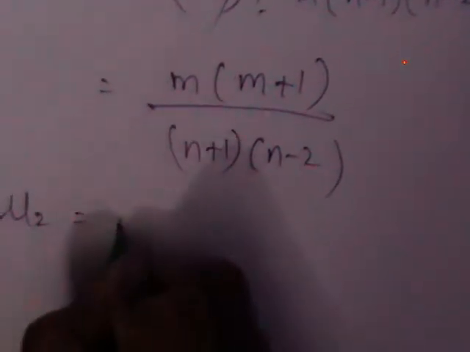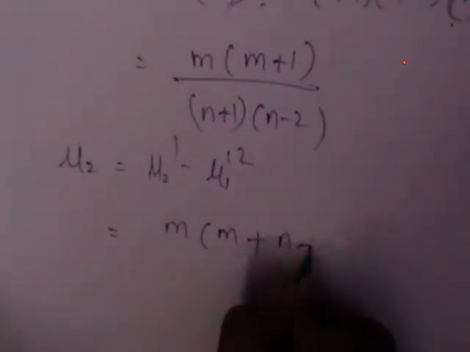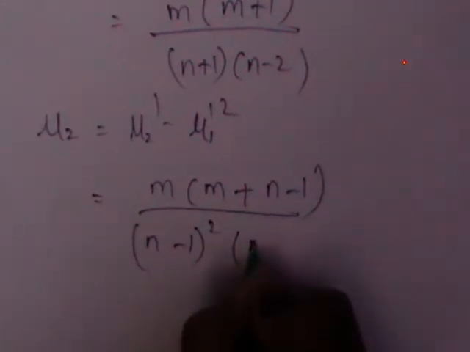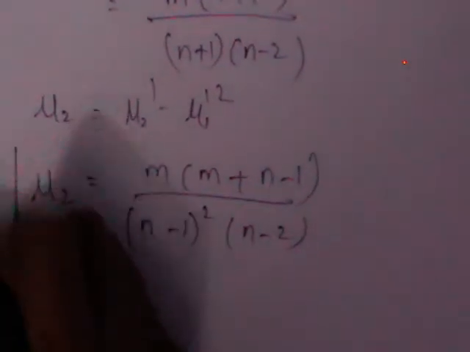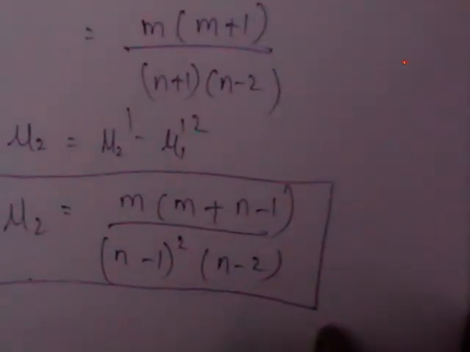μ_2 is μ_2' minus (μ_1')². On simplification, you will get the result; try to simplify this. These are the mean and variance of beta distribution of second kind. Thank you.